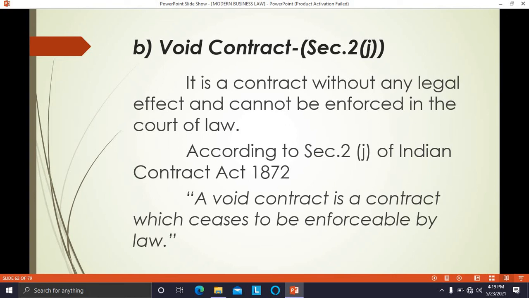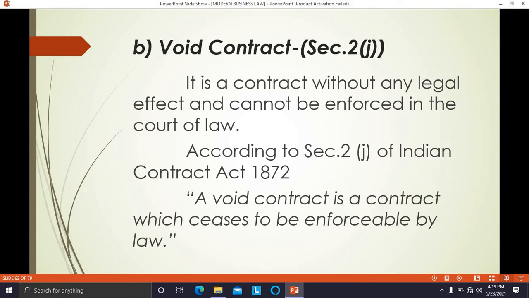But before the date of performance, before the contract is to be performed, the horse dies. The subject matter of the contract is the horse, and that horse is not in existence at all. In that case, the contract is impossible of performance. Such a contract becomes a void contract. That contract cannot be enforced by law. If A cannot sell that horse to B, B cannot file a case against him and request the court to force him to sell that horse, because the horse is not in existence at all.